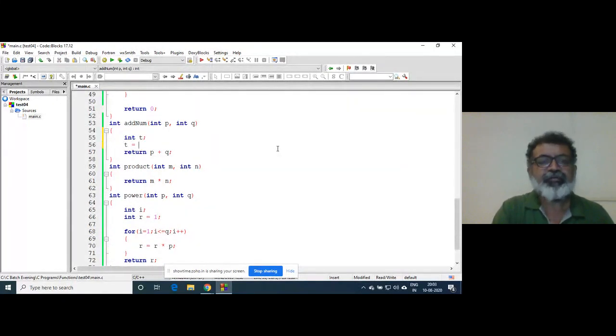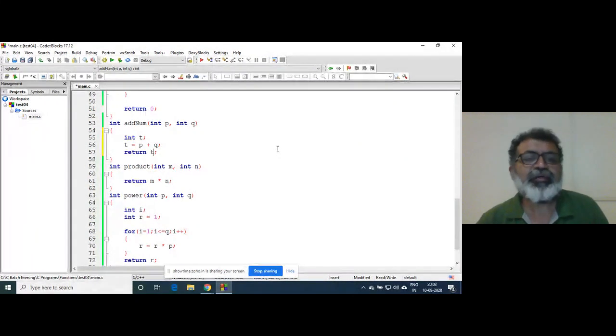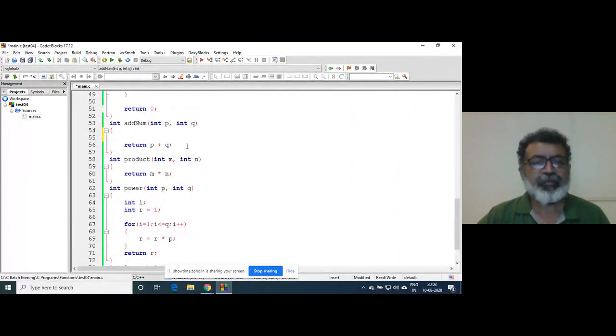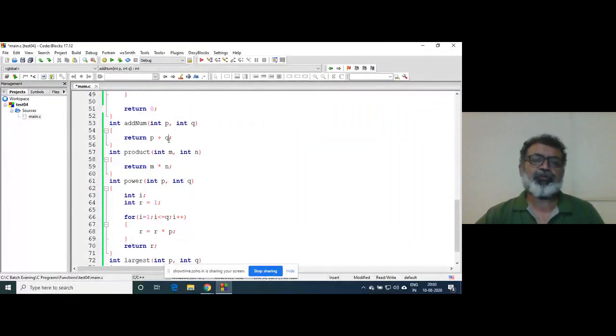And t is equal to something, right? t plus q, right? And then return t. This is one way. Another way of doing this is to directly write return p plus q. So this expression will be evaluated first, and then its value will be returned to the calling function. Okay.